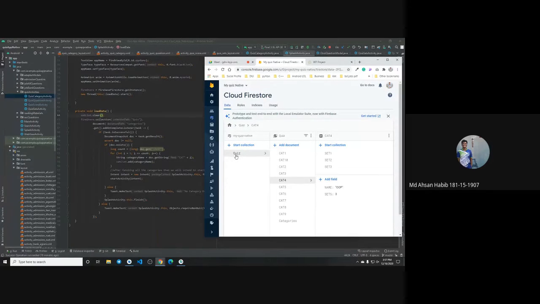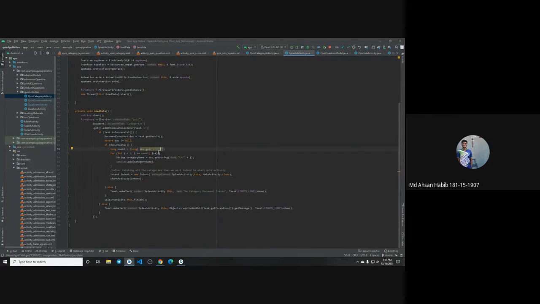Have a look that it must be the same string name, that means the key-value pair, quiz categories, and then the categories, and from here we will get the count category. In the else part I have printed that if no category document exists, then it will show the error.